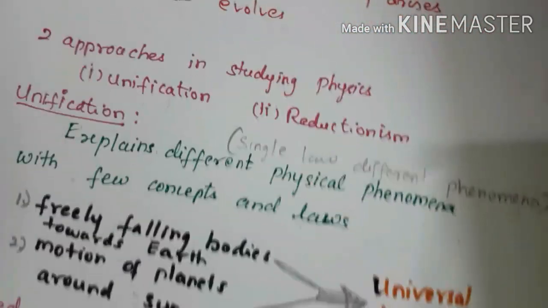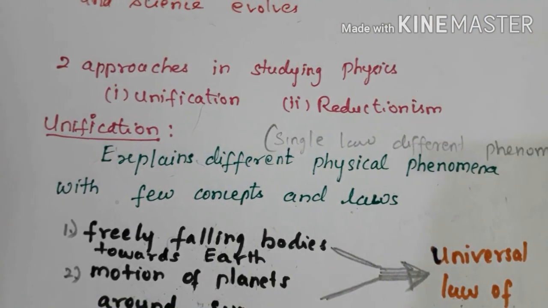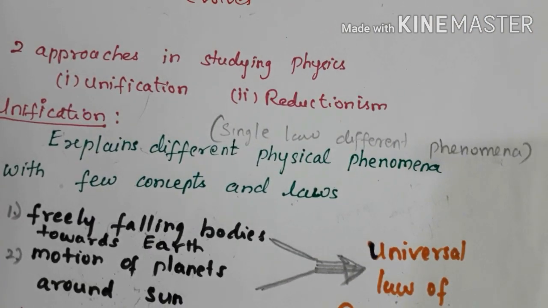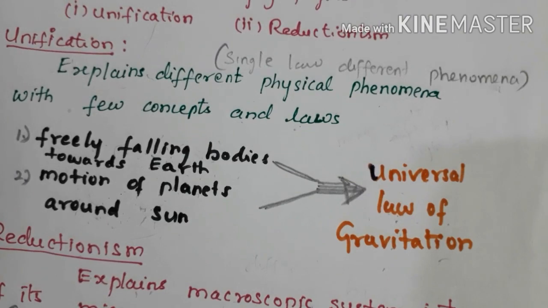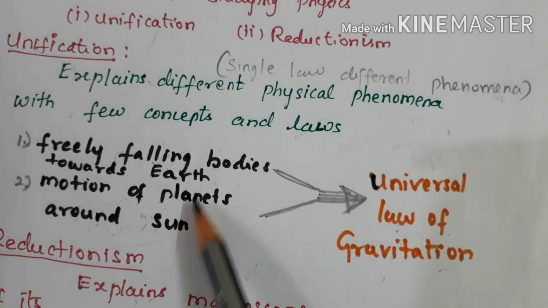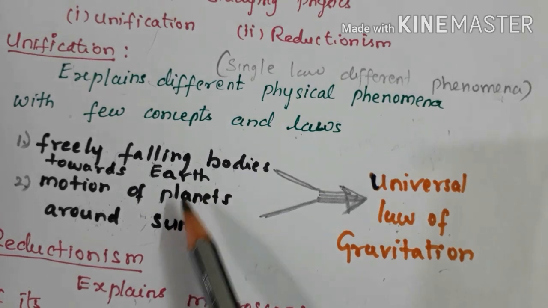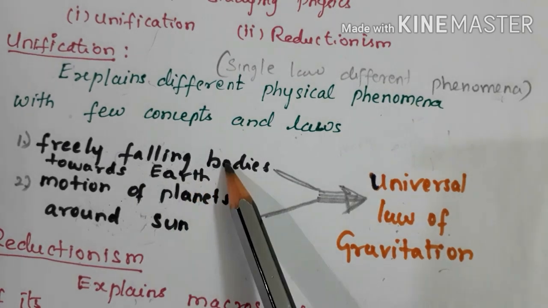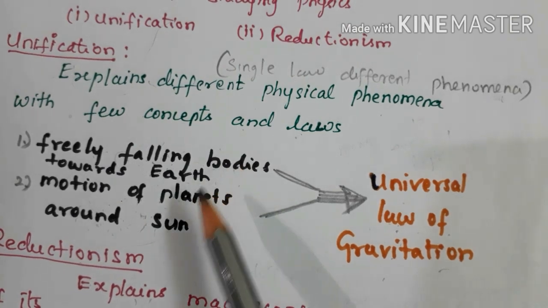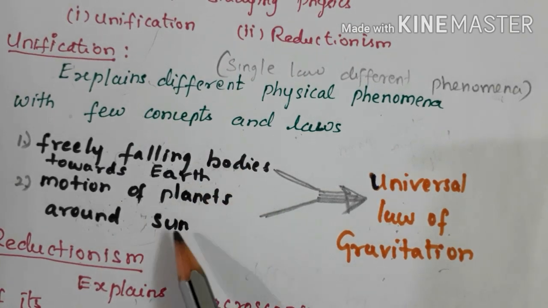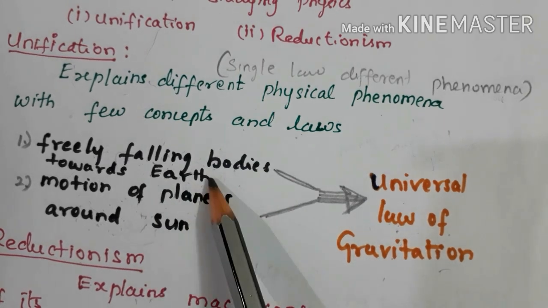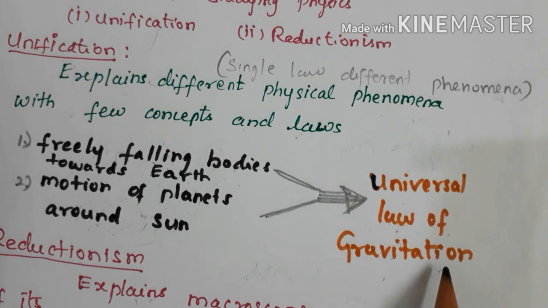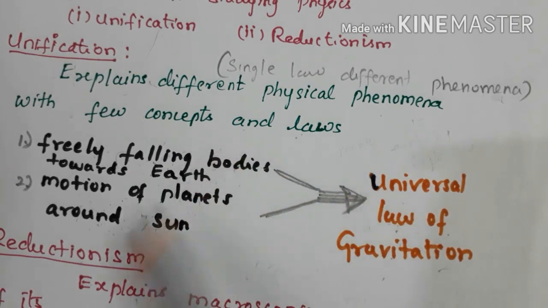The next topic: the two approaches in studying physics are unification and reductionism. What is unification? It explains different physical phenomena with a few concepts and laws. You see two entirely different events. One is a freely falling body toward the earth. Next is the planet moving around the sun. Two different physical phenomena, but both are explained by the very same universal law of gravitation. So these different phenomena are unified by a single law, right? Single law, different phenomena, in the case of unification.